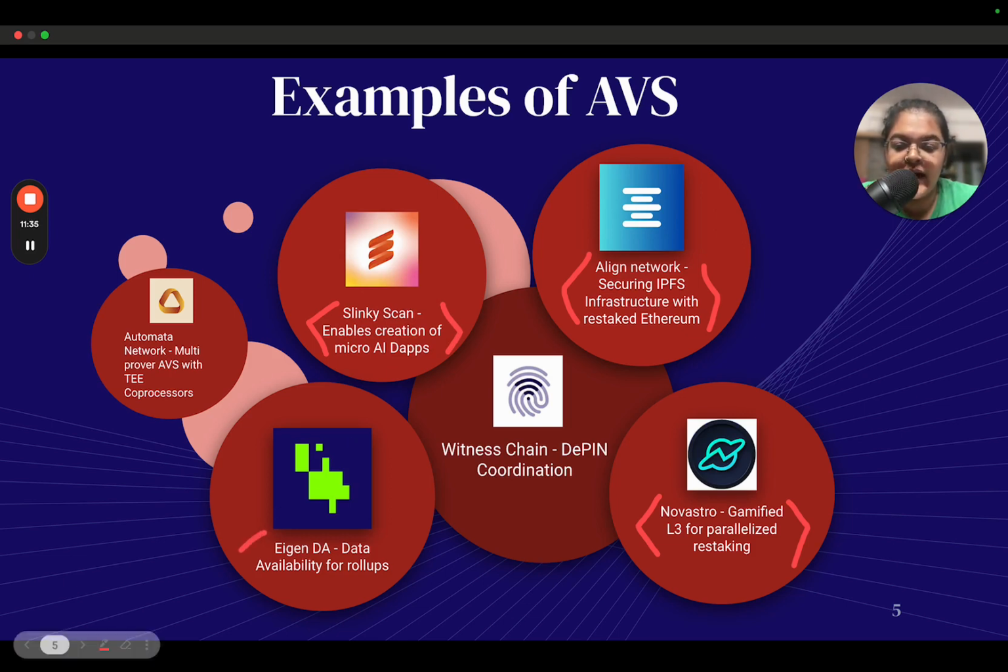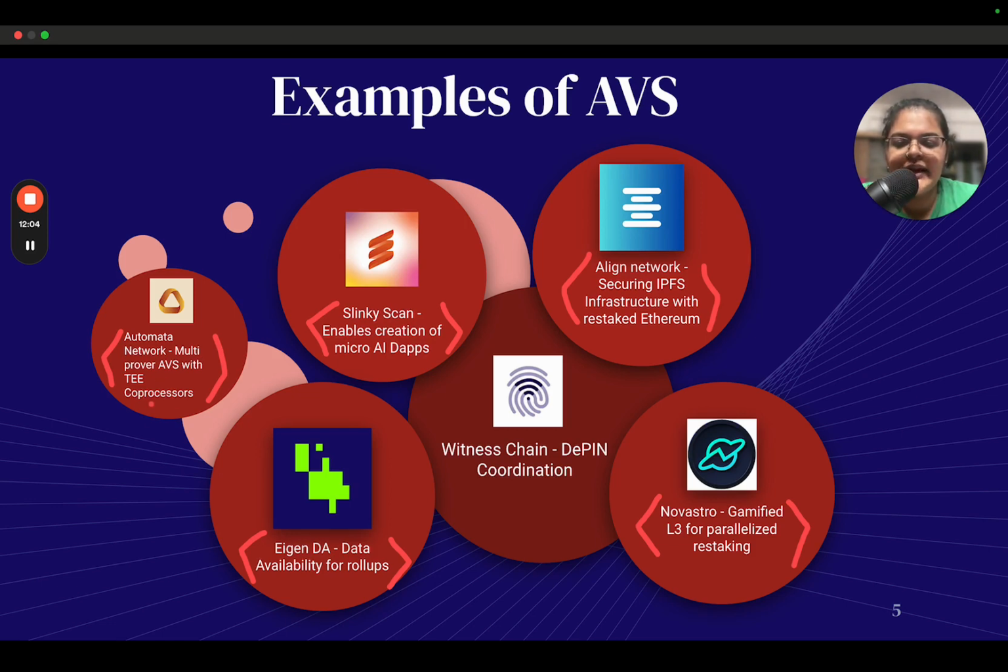Of course, we all know EigenDA, which is data availability for rollups. It's one of the DA solutions that's becoming quite popular of late, and there are projects like Versatus and others that use the EigenDA solution. And then this is again something very, very interesting that I came across, Automata Network. They are trying to build a multi-prover AVS with TEE co-processors.